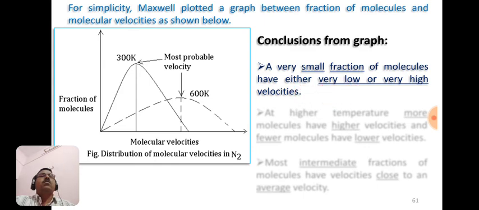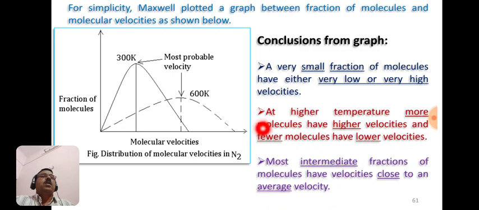The second conclusion is that at high temperature more molecules have higher velocities and fewer molecules have lower velocities. And last, most intermediate fractions of molecules have velocities close to an average velocity. So these three important conclusions can be drawn from this diagram of the distribution of molecular velocities. The example taken here is nitrogen gas.